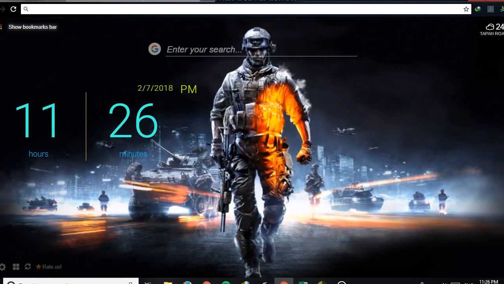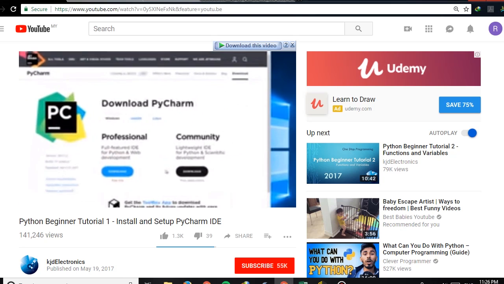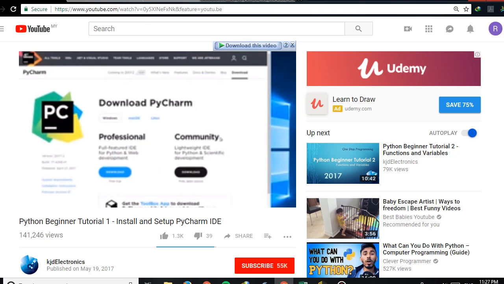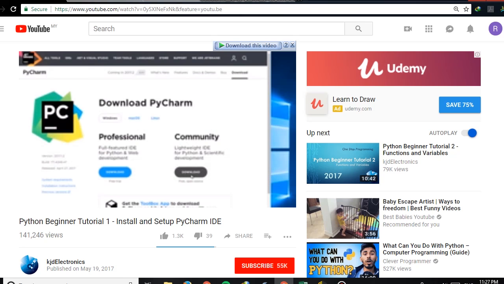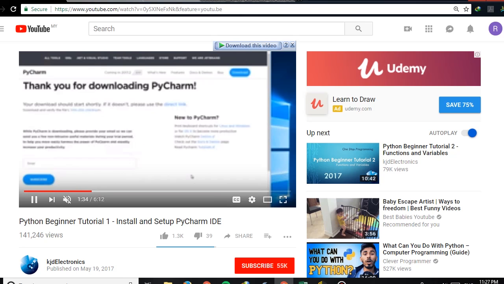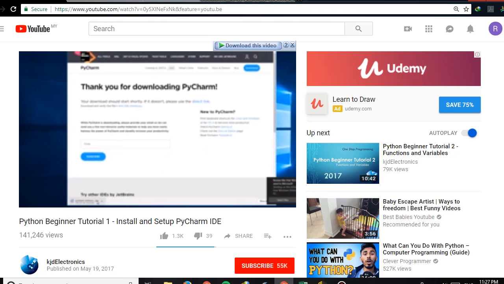Now we have to download software. So we use PyCharm Community. First we have to download PyCharm from the website. So here I share with you all a tutorial on how to download PyCharm.